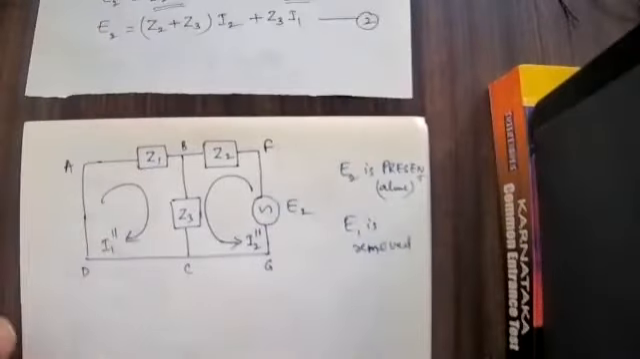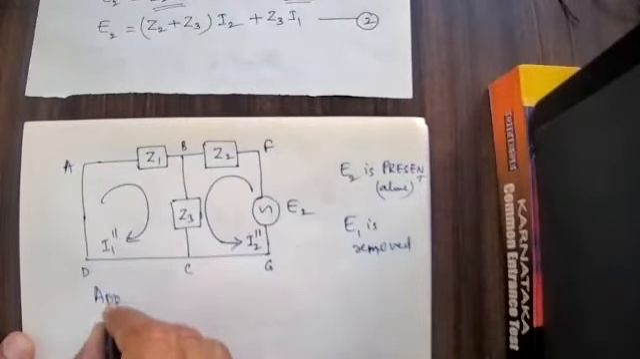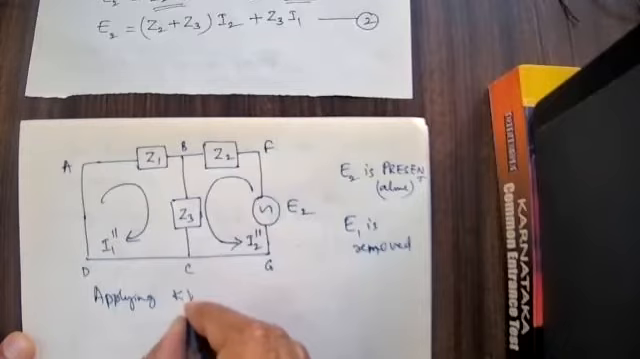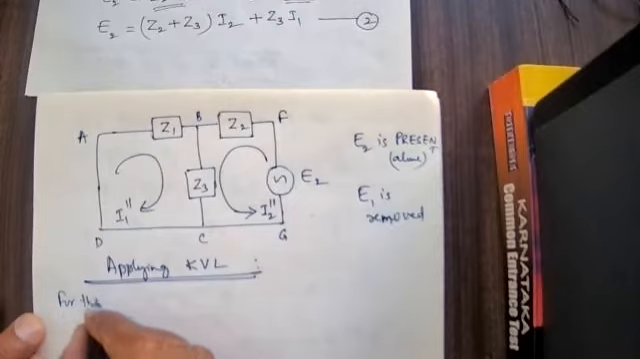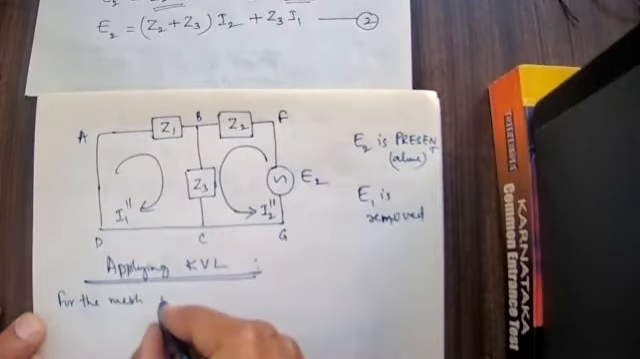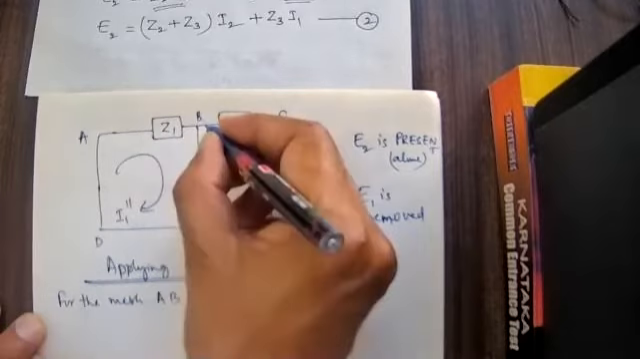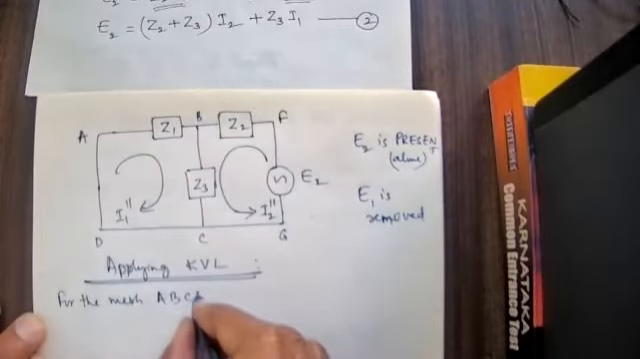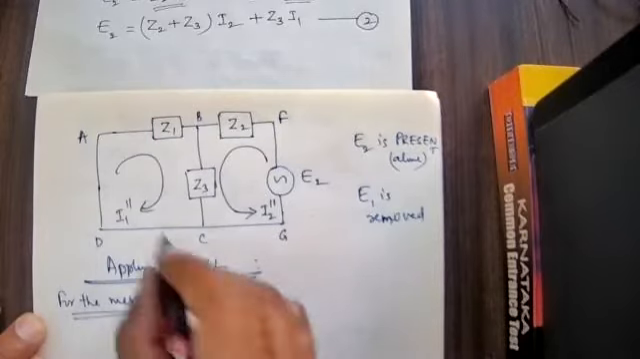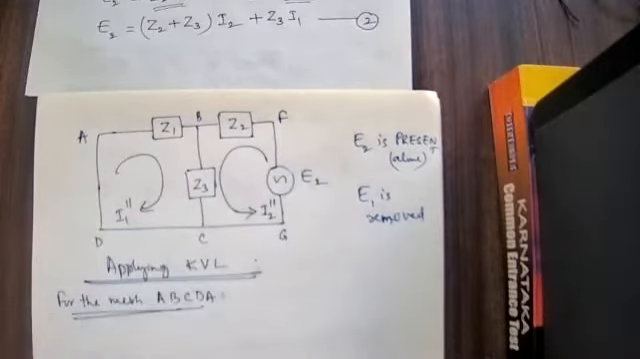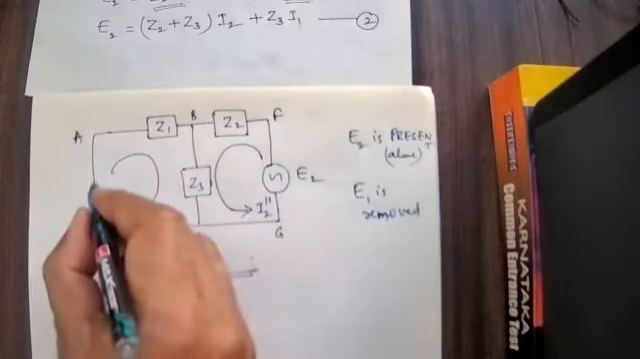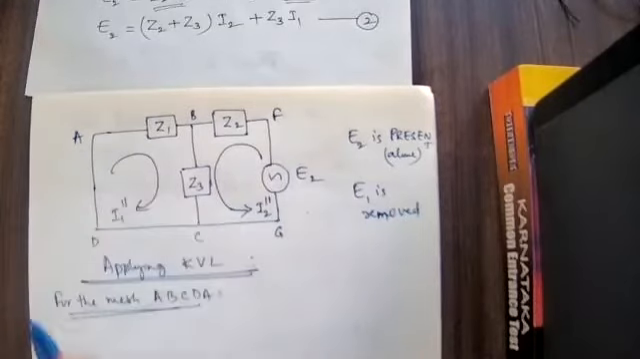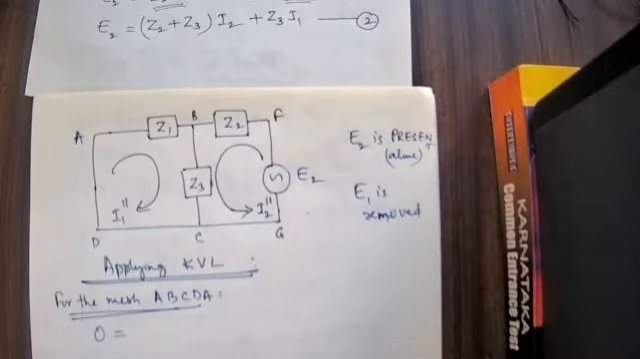So what will happen here? Applying KVL for the mesh ABCDA. Similarly, we have to apply it for this mesh also. Here there is no EMF. EMF is absent here. Therefore, I write 0.